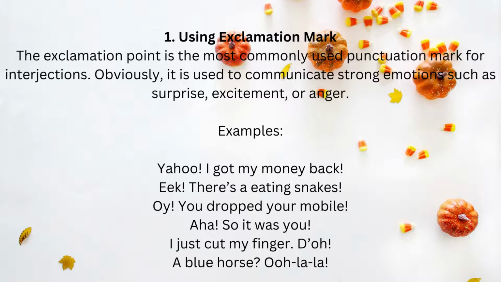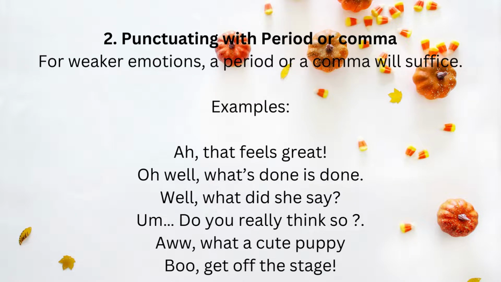For example, "A blue horse! Ooh la la!" So we have used the exclamation mark at the end. We know that exclamation marks can be at the first part of the sentence and can also be at the last. The second is punctuating with a period or comma.